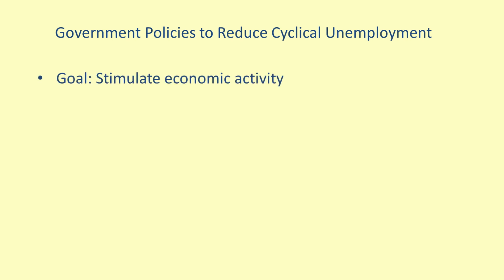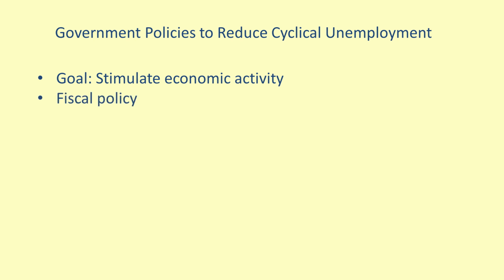Broadly speaking, in order to reduce cyclical unemployment during a recession, the goal of the government policies we'll discuss here is to stimulate economic activity. When cyclical unemployment exists, the economy as a whole produces less than it could if all of its productive resources, including labor, were being used efficiently. These policies aim to induce firms to produce more.